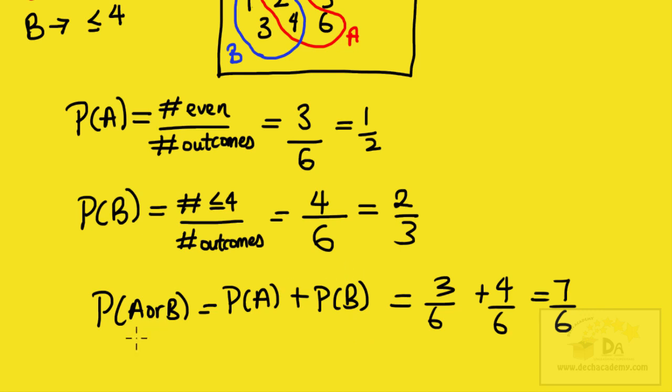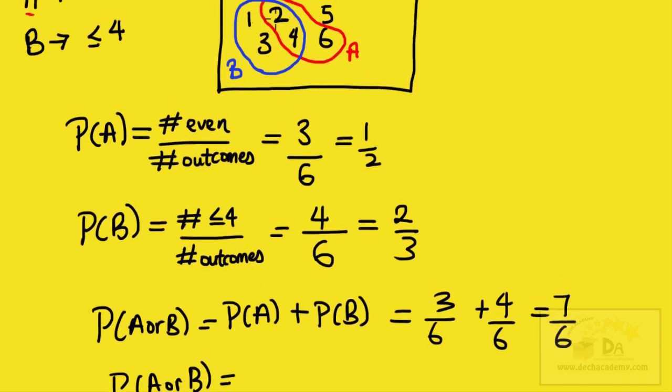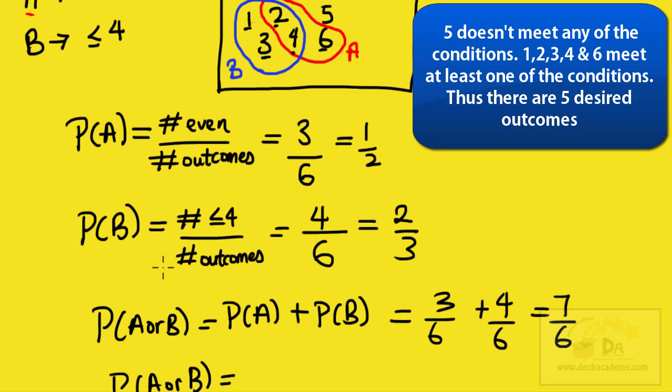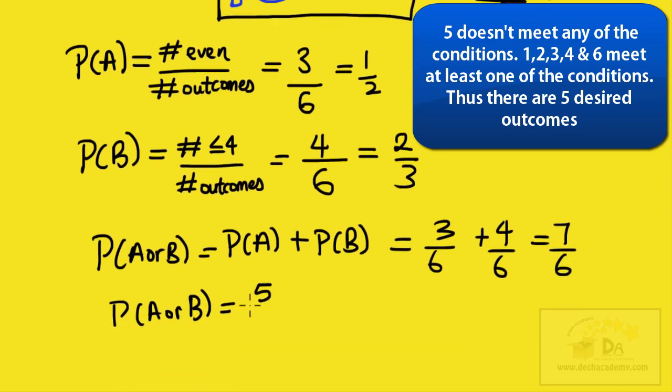But you know that the probability of getting a number that is even or less than or equal to 4, let's put it this way, we're looking for numbers that are either even or less than or equal to 4. 1 is less than or equal to 4, 2 is, 3 is, 4 is, 5 is not, but 6 is even. So we count 1, 2, 3, 4, and 5. The probability of A or B is 5 divided by the total number of outcomes, which is 6, so 5 over 6. But here we use the formula P of A plus P of B, and we get 7 over 6. This formula is wrong.